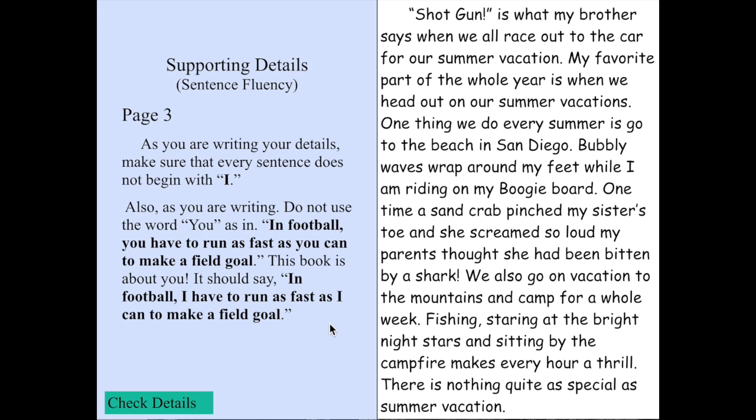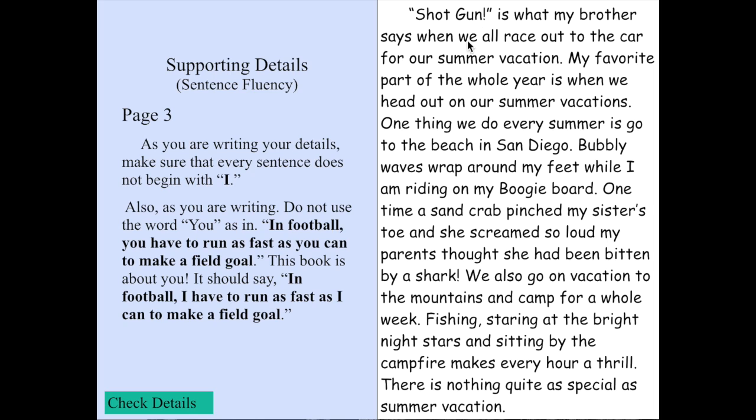If you're writing and you find that the word you starts showing up in your writing, catch yourself, go back, change the you to I. Okay, so now we're going to read what the student wrote.